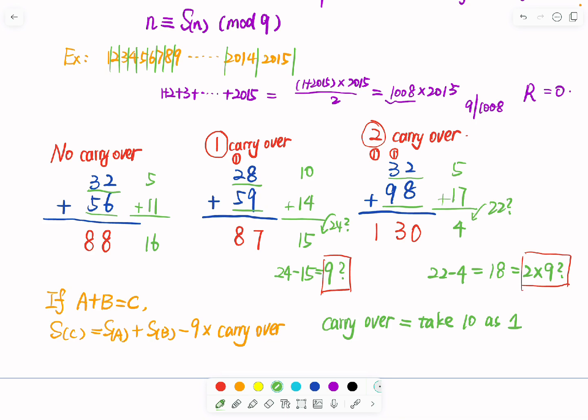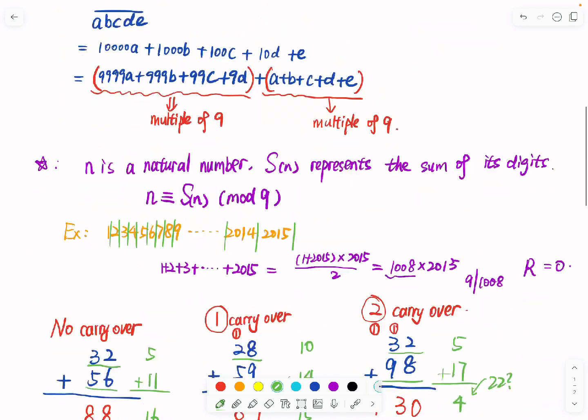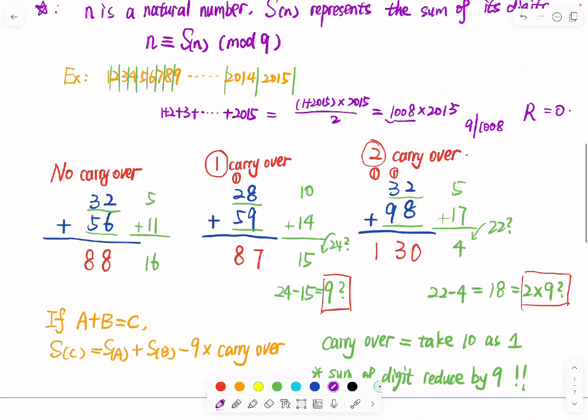This is a very important thing in calculation, the basis of calculation. So that means the sum of digits will be reduced by 9. This is our magic 9. We always use these two conclusions. So this is the first conclusion.